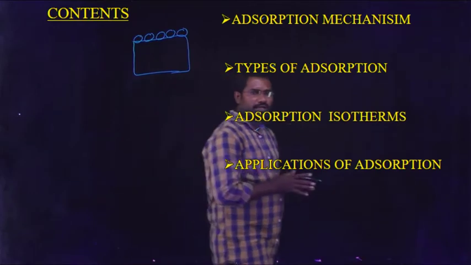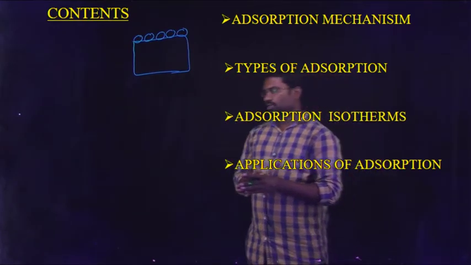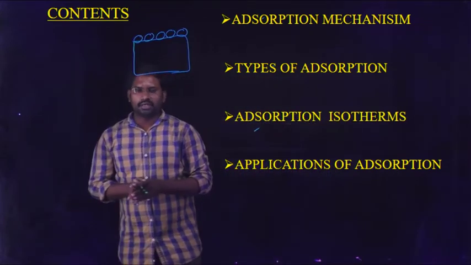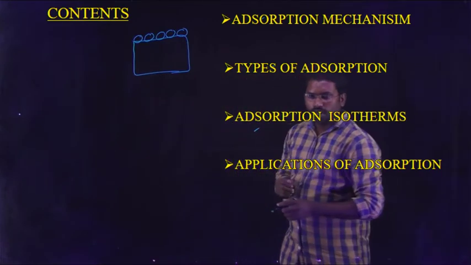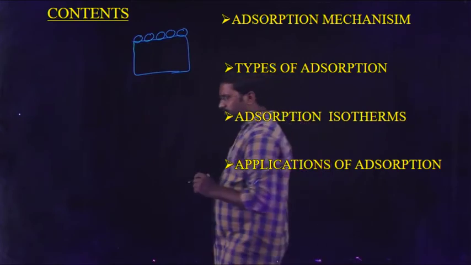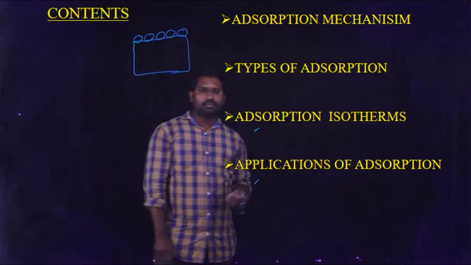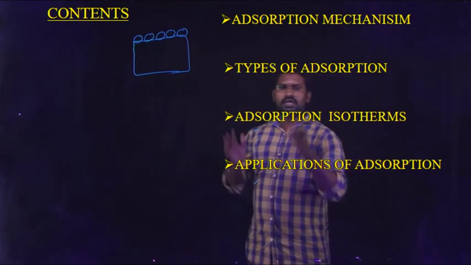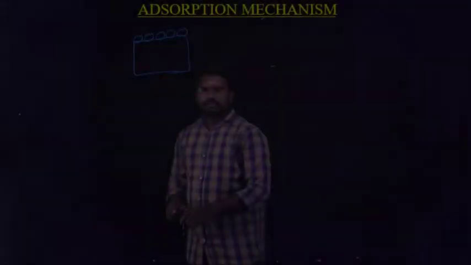For example, the best known is the Freundlich adsorption isotherm, which gives a relation between the extent of adsorption and pressure at constant temperature. And finally, applications of adsorption. In daily life, we see so many live examples of the adsorption process.